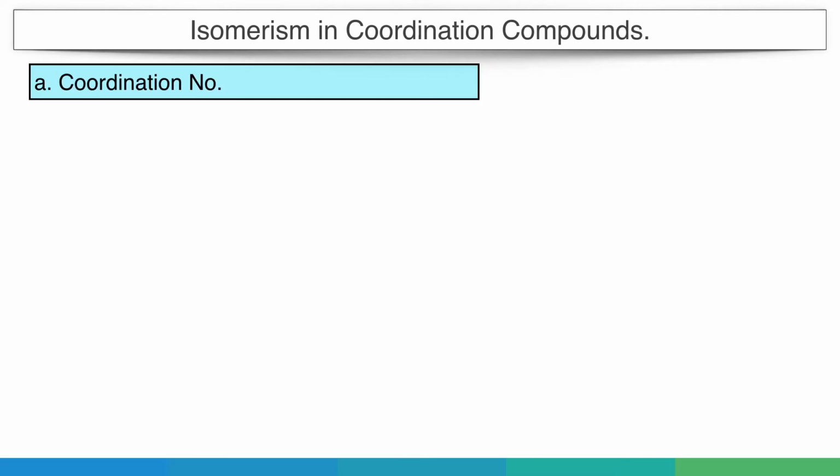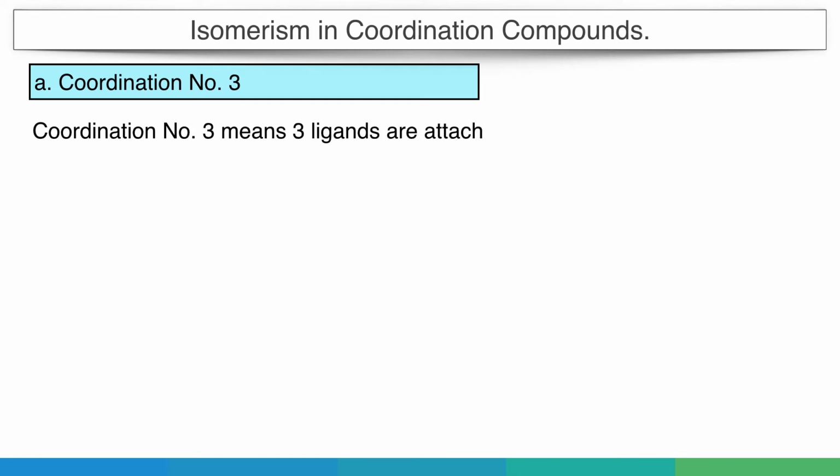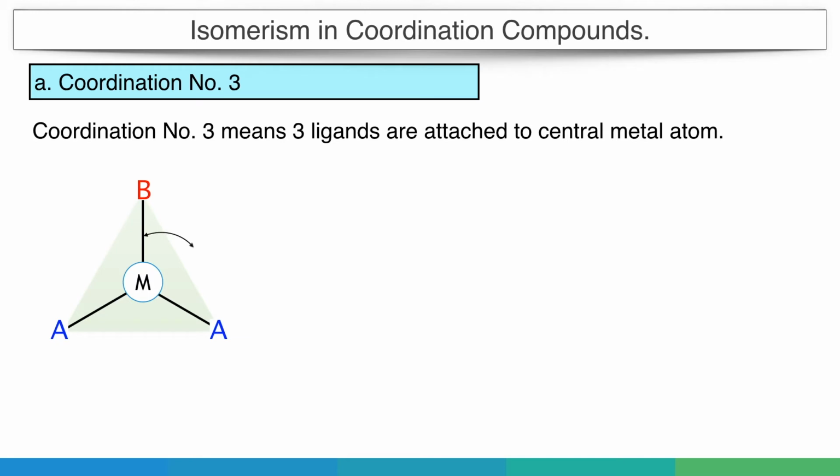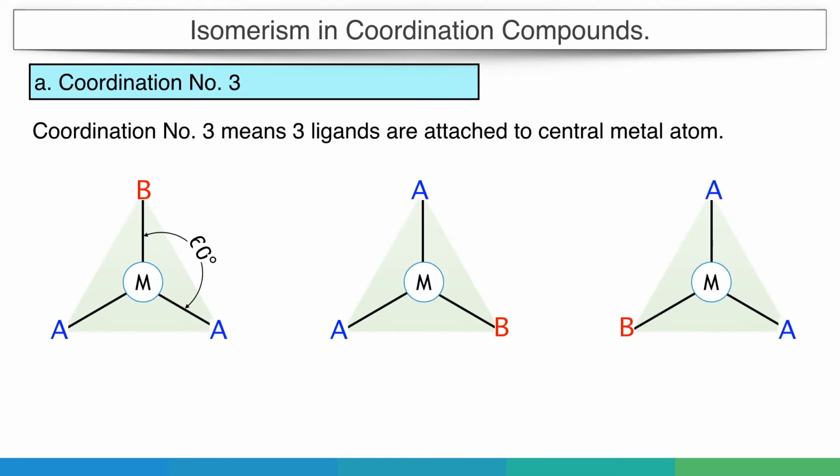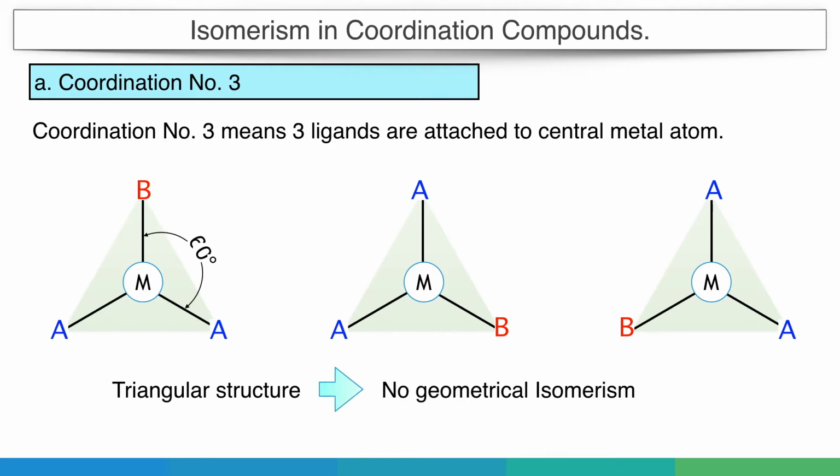Similarly, coordination number 3 means three groups are attached. In this case, the possible geometry is triangular with a bond angle of 60 degrees. So, in this case, if two groups are the same, like A, they will always remain next to each other. So again, cis and trans is not possible.